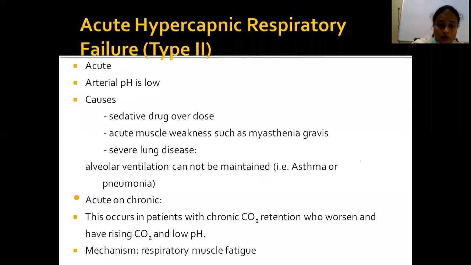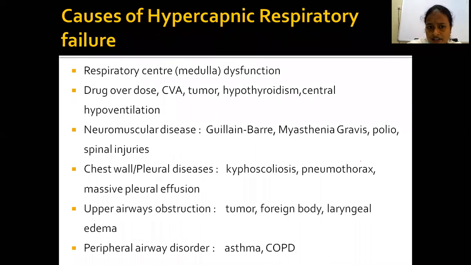Acute on chronic is seen in patients with chronic CO2 retention who worsen and have a rise in CO2 and low pH. Acute on chronic is seen in acute exacerbations of COPD, chronic lung diseases. This mechanism is mainly by respiratory muscle fatigue. And other causes are respiratory center dysfunction, medullary dysfunctions, drug overdoses, CVAs, cerebrovascular attacks, tumors, hypothyroidism, central hypoventilation, any